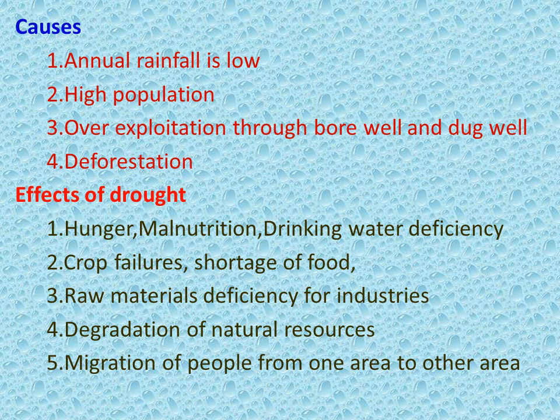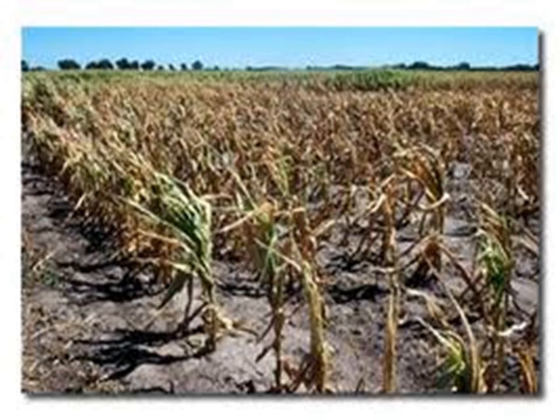Hunger, malnutrition, deficiency of drinking water, crop failures, shortage of food, which affects the food cycle, raw material deficiency for industries, natural resources degradation, migration of people from one area to the other.